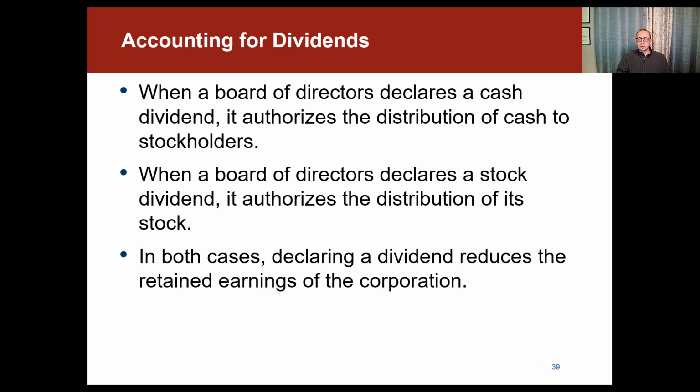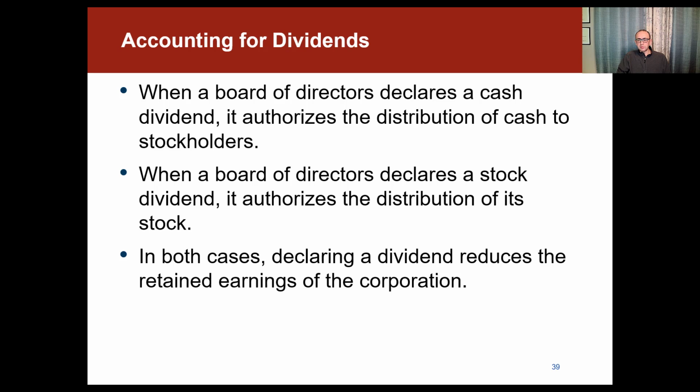Alright, welcome back. So in this video we're going to be going over dividends. When a board of directors declares a cash dividend, it authorizes the distribution of cash to stockholders. When the board declares a stock dividend, it authorizes the distribution of its stock. In both cases, declaring a dividend reduces the retained earnings of the corporation.